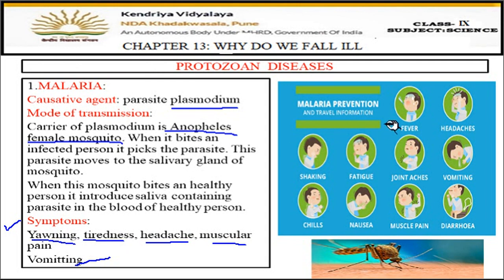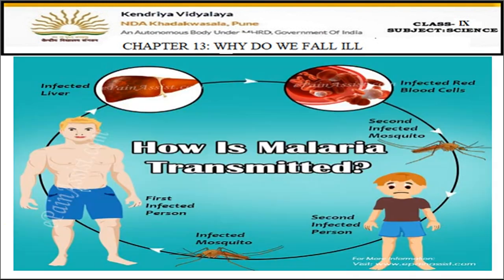So here in the diagram you can see the symptoms: fever, headache, shaking of the body, then fatigue, tiredness, then pain in the joints, then vomiting, chills, and nausea, then muscle pain, then diarrhea. So these are some of the symptoms of malaria. Here in the picture you can see the Anopheles female mosquito also. Now let's see a chart of how malaria spreads.